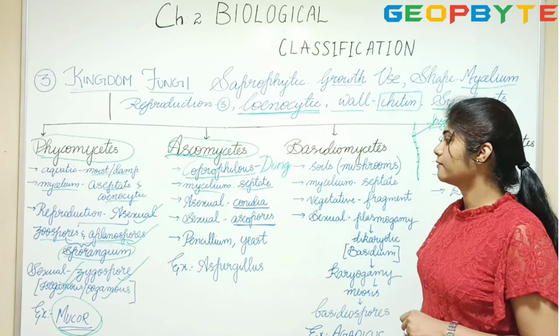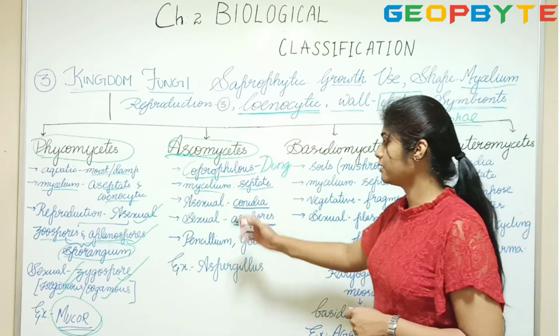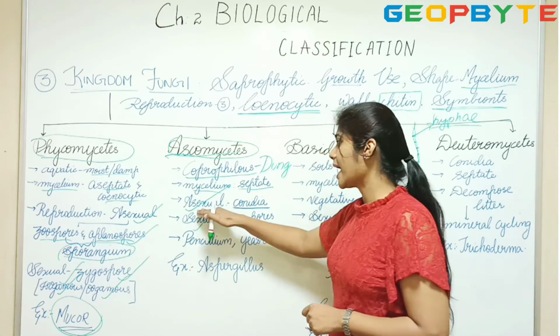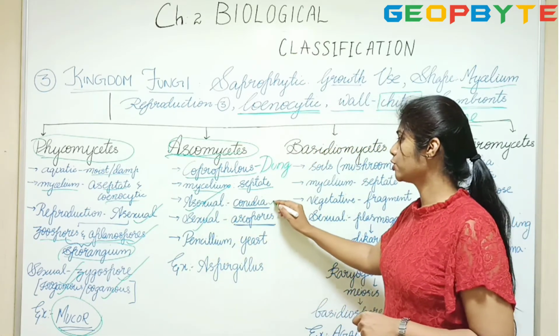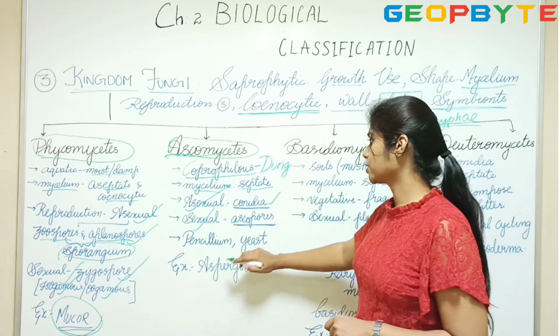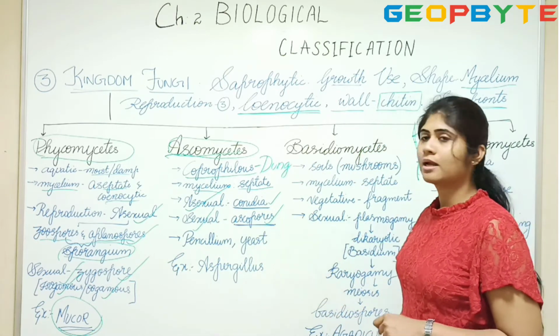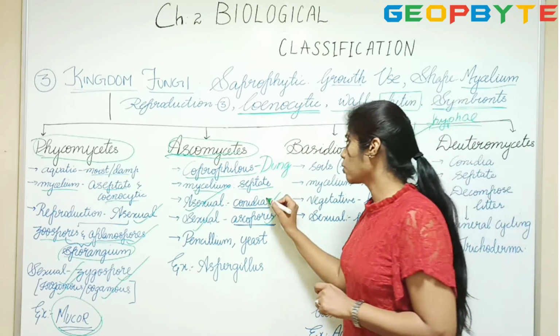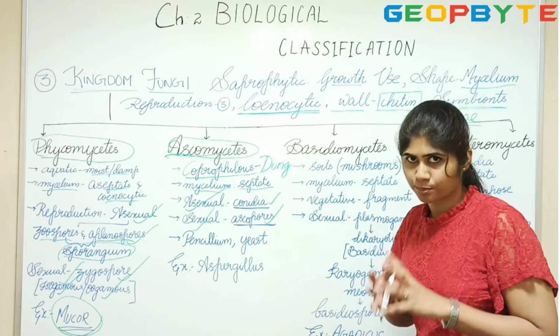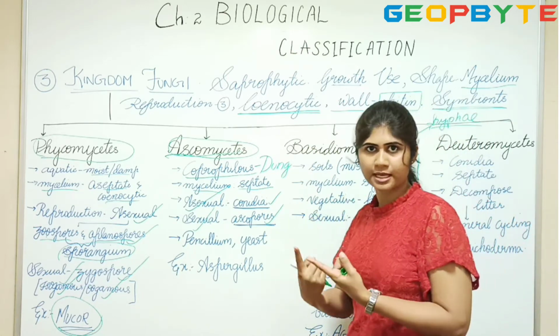Okay. Then we come to the reproduction part. In reproduction, it undergoes asexual and sexual reproduction. Asexual reproduction is by producing spores called conidia, and sexual reproduction is by producing spores called ascospores. Now these conidia are present outside an organ called the conidiospore, that is, exogenously they are present.